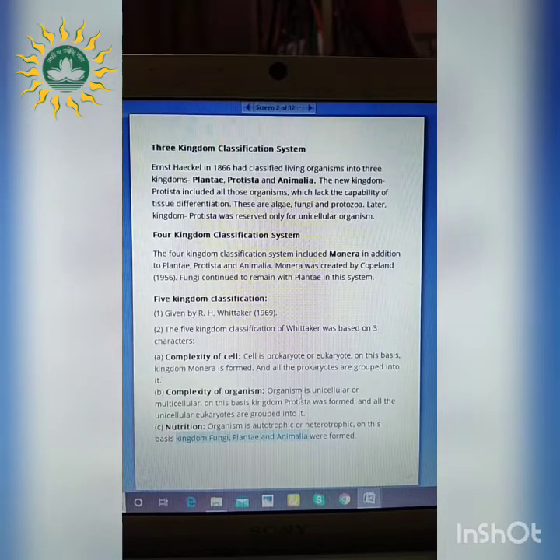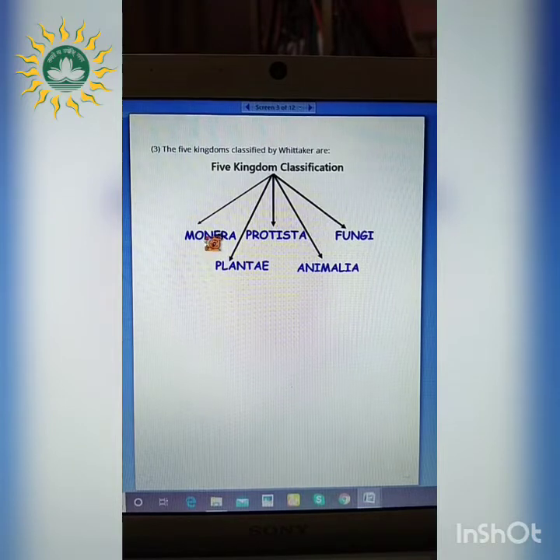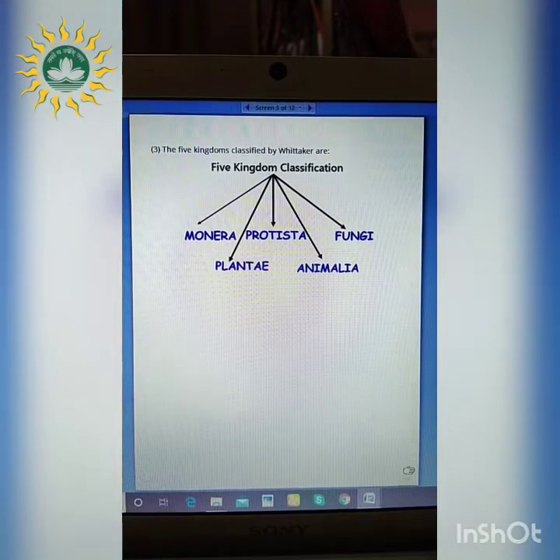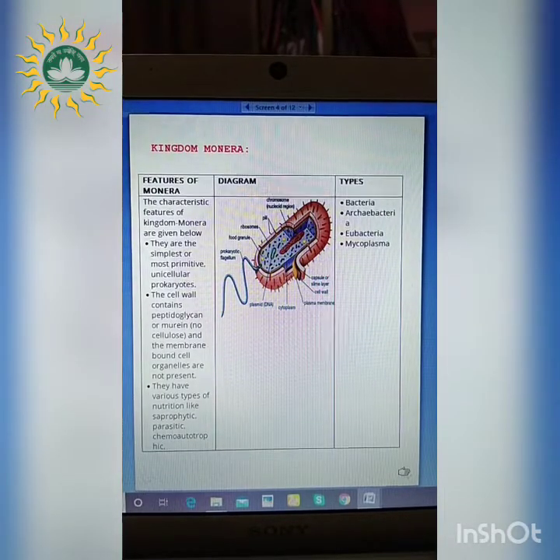So on the basis of the complexity of the cell, Monera was formed. On the basis of the complexity of the organism, Protista was formed. And on the basis of nutrition, kingdoms Plantae, Fungi and Animalia were formed. So there were five kingdoms classified by Whittaker. What are those? Monera, Protista, Plantae, Animalia as well as Fungi. So one by one we will see the kingdom details. So firstly we will move on to kingdom Monera.